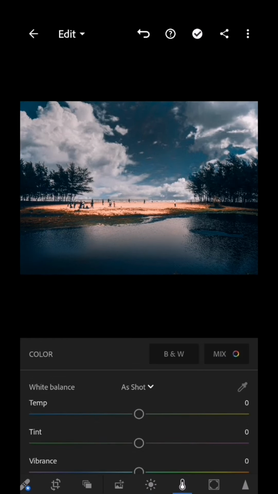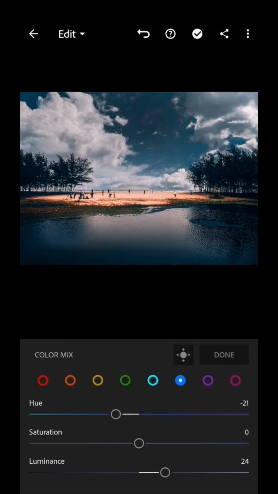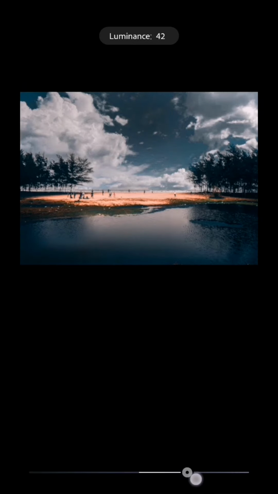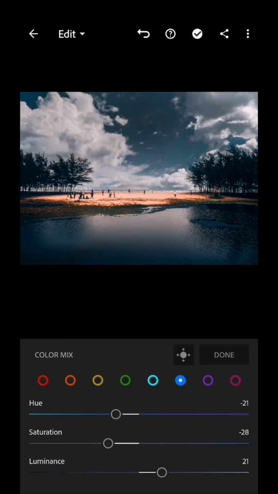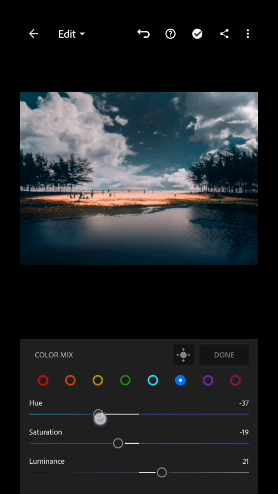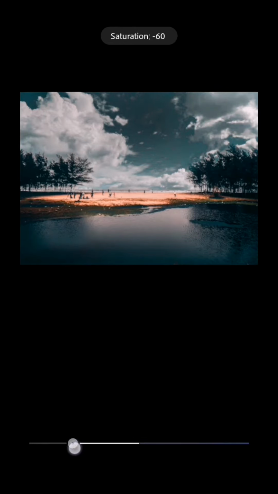So we'll go to color, blue color, and reduce the saturation. We'll make something like this color.